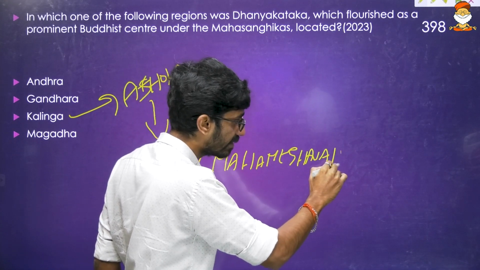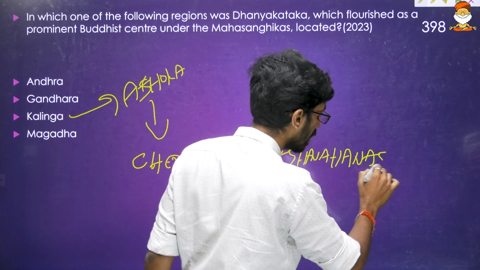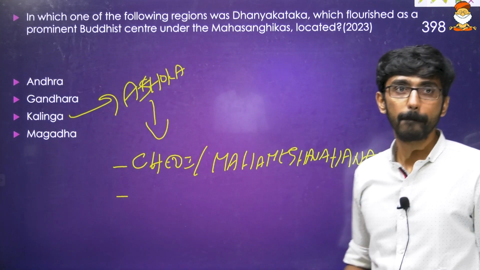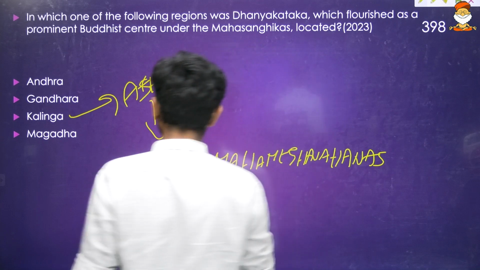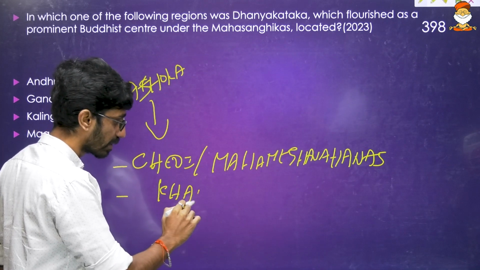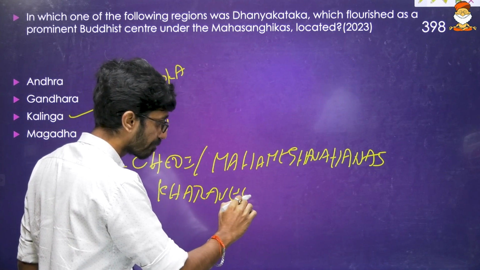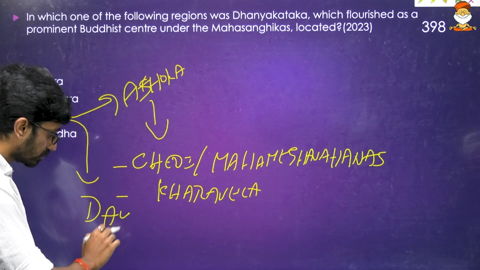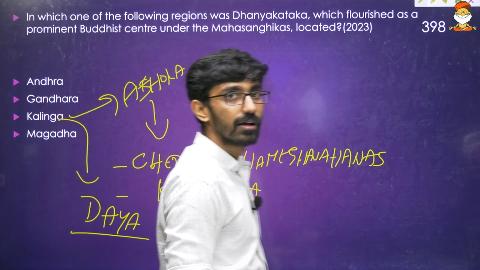It is not there in the slides. That is the reason I am writing. So Mahamegavahanas, that is Kalinga region. Odisha, again the famous ruler Kharavela. I think we discussed that one. Kharavela, Hathigumpha inscription, Kharavela on the banks of river Daya.